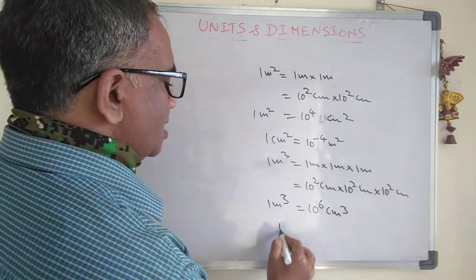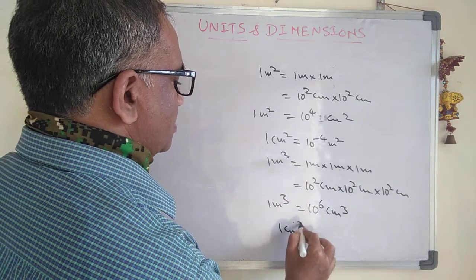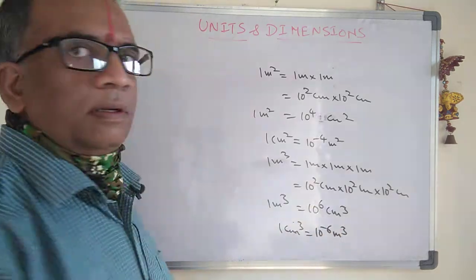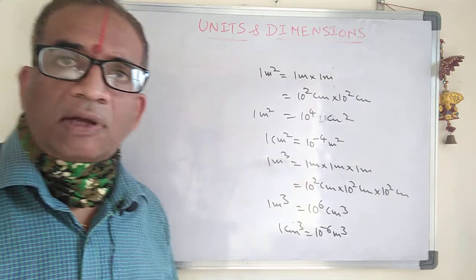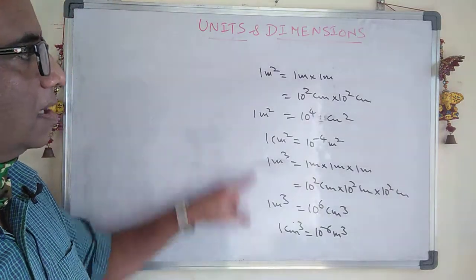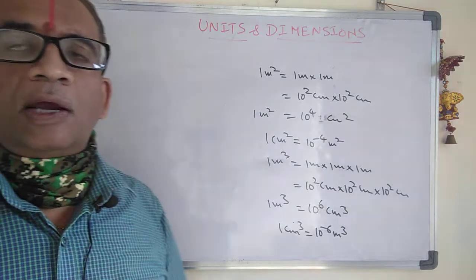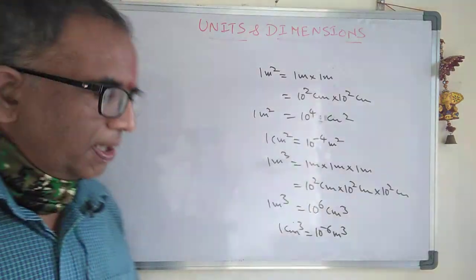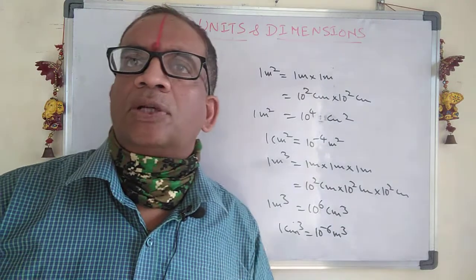Therefore, 1 cubic centimeter is 10^-6 cubic meter. This one comes under volume and the other under area, and volume and area are derived quantities. So please remember this conversion also.